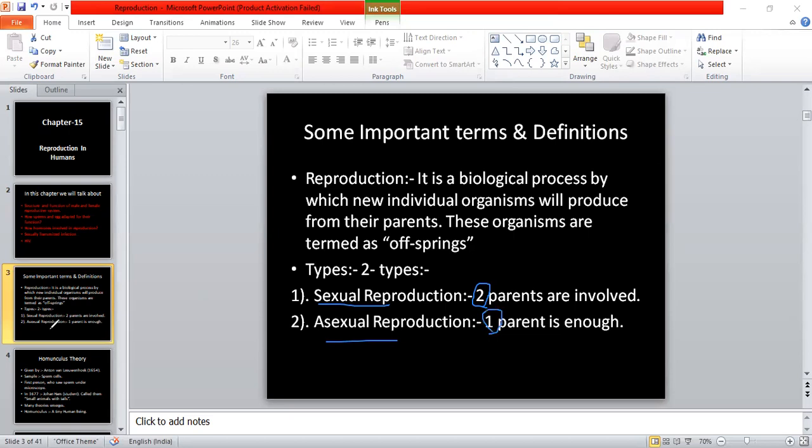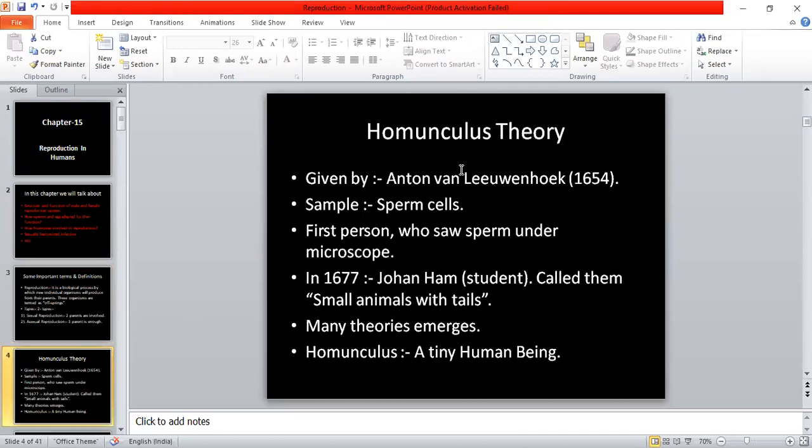So that is what we discussed so far. Then we moved forward and talked about the homunculus theory, in which we talked about Antony van Leeuwenhoek, and then John Ham, his student. He called sperm small animals with tails.